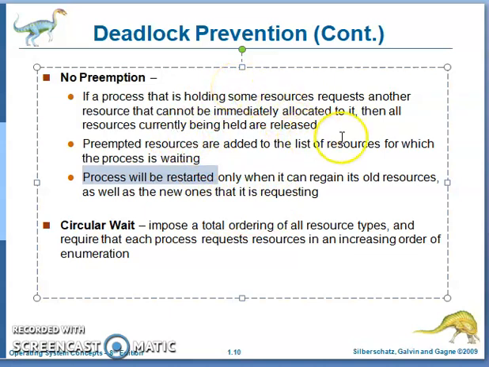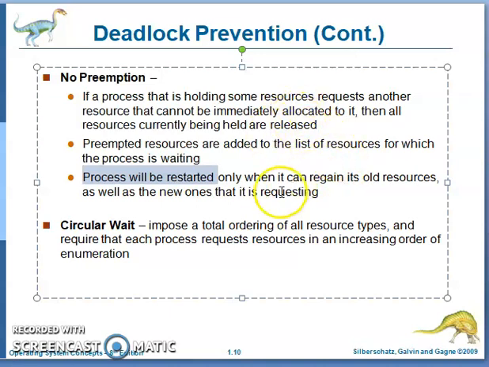For example, there is a process P2. It holds R2 and then requests R1. R1 is a decreasing number. It must increase: P2 can request resource 3, 4, 5 and so on, with numbers greater than R2.